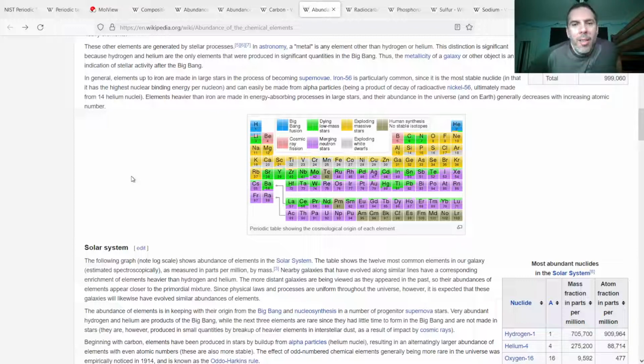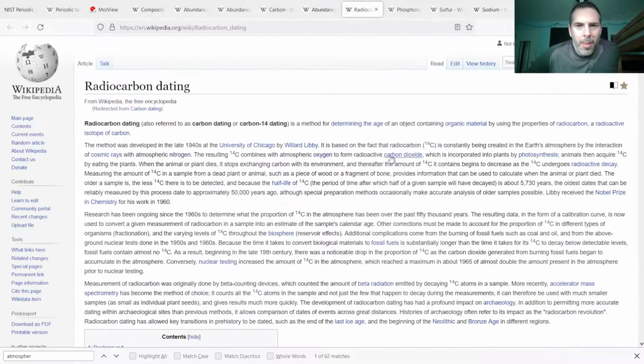And if all the radioactive carbon in the organism and the atmosphere was decaying at the same rate, then you wouldn't be able to tell any information about the amount of time that's passed since the organism died. So the way carbon dating works is that cosmic rays generate carbon-14.